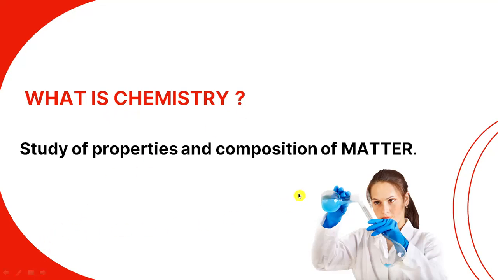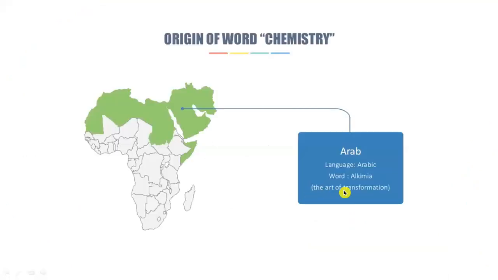Okay, everyone. Now, from where does the origin of the word chemistry occur? Here you can see that it arises from the Arabs. It arises from the Arabic word alchemia, which means the art of transformation.